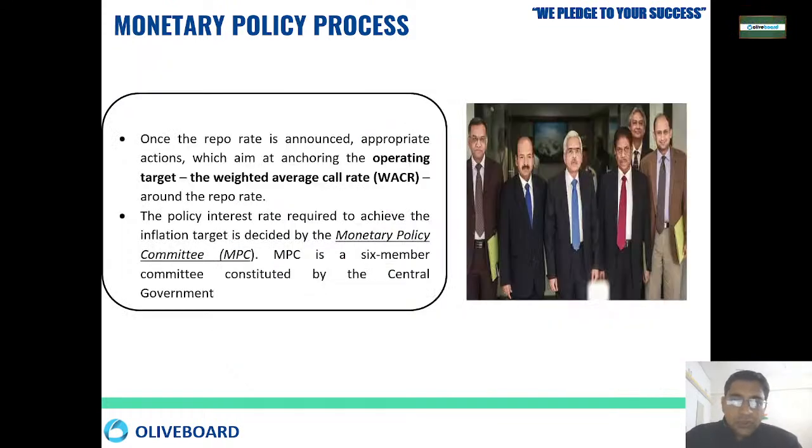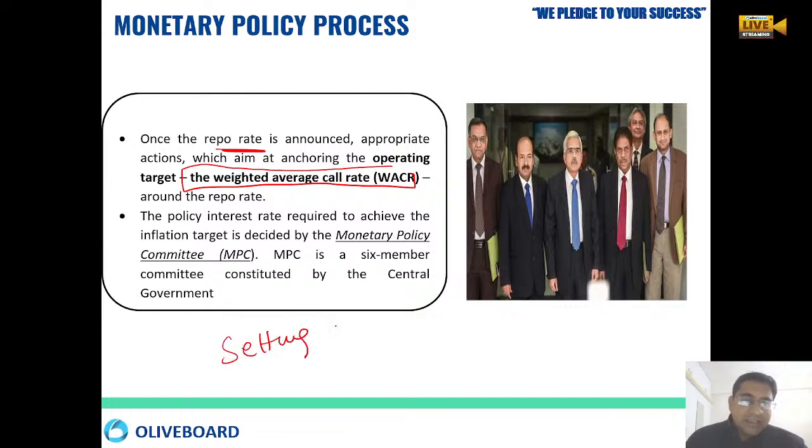Okay. So monetary policy is like whenever the repo rate is announced, the main task is that we wanted to keep it around weighted average call rate. Okay. So weighted average call rate is like the interest rate where we take the weighted average of all the interest rate, and we wanted to keep the repo rate nearby that only. Okay. So in our country, we have devised a mechanism for setting this repo rate.